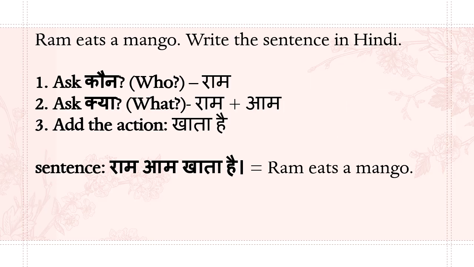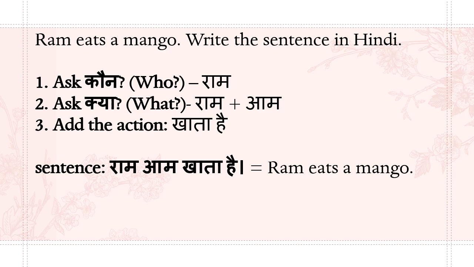So Ram eats a mango. Now write the sentence in Hindi. How will you write? First you have to ask who? Ram. Then after karta, it's karm. Then you have to ask what? That is mango. So Ram, aam. Then add the action verb. What's the action here? Khata hai, eating. Okay, so Ram aam khata hai. Ram eats a mango. Correct?